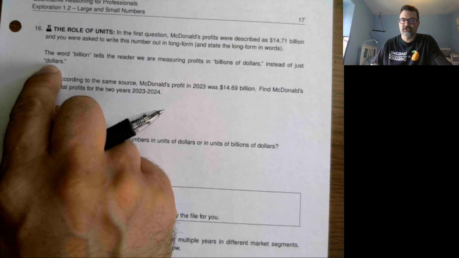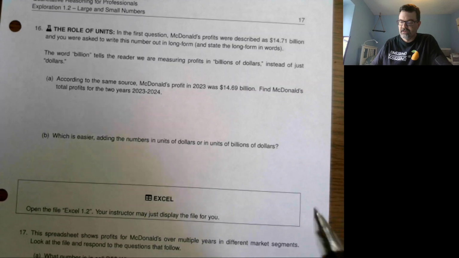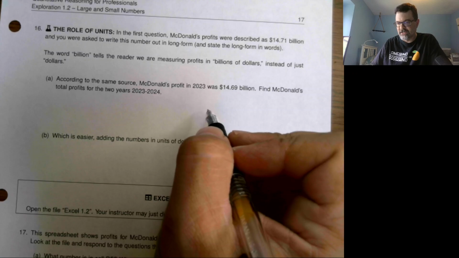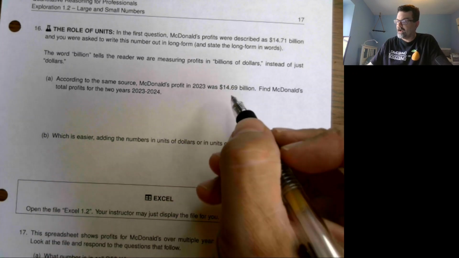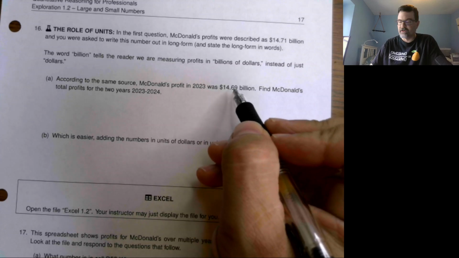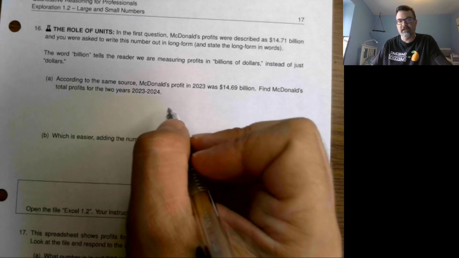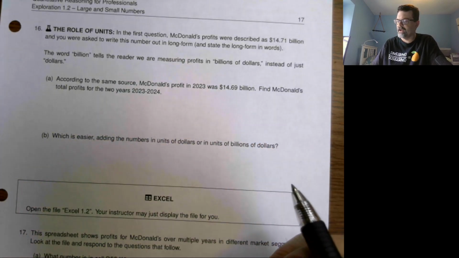If you wanted the unit to just be dollars, you would have to write out that whole entire number with all of its digits. And likewise, for this number for 2023, you'd have to write out 14,690, and then the appropriate number of zeros after that.